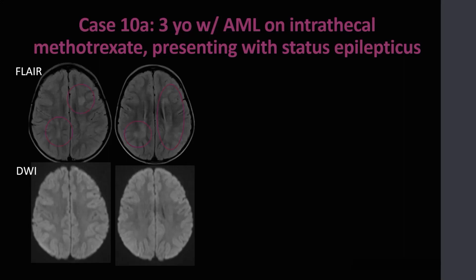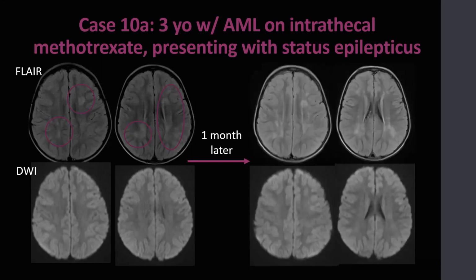On the follow-up MRI 1 month later, these FLAIR lesions are slightly brighter and more conspicuous, easier to delineate. Otherwise, there is still no significant change. These findings are nonspecific, and the differential can include posterior reversible encephalopathy syndrome, methotrexate-induced leukoencephalopathy, and inflammatory disease such as acute disseminated encephalomyelitis.